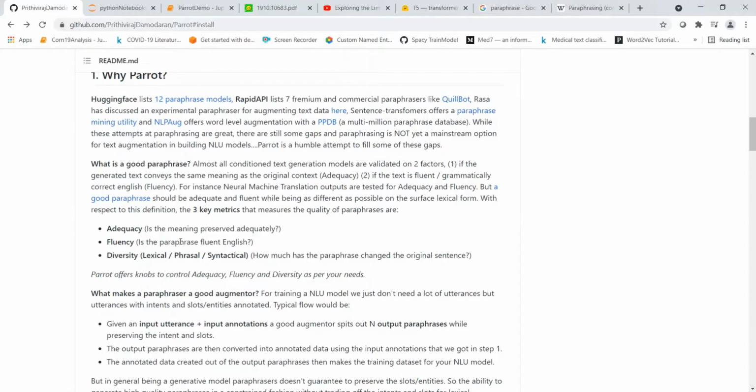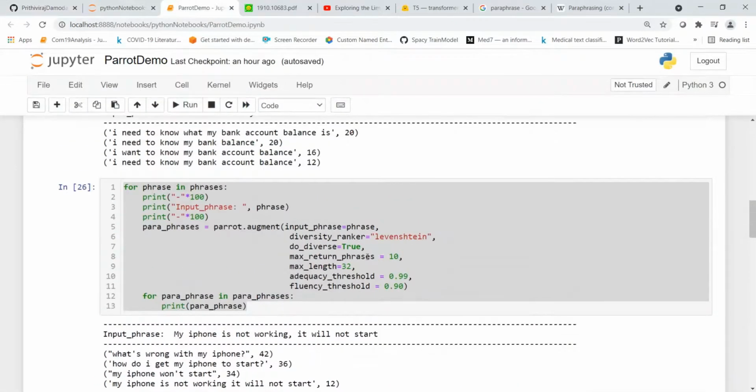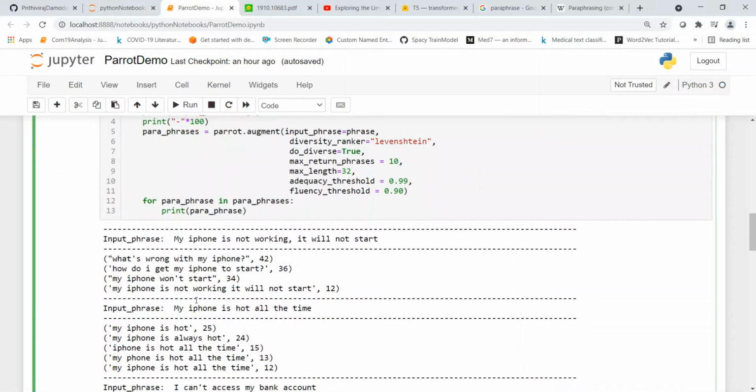Fluency means is the paraphrase fluent English? Diversity is how much the paraphrase has changed the original sentence. It could be lexical, phrasal, or syntactical diversity. Now with these options enabled, let's see what kind of paraphrases get generated.